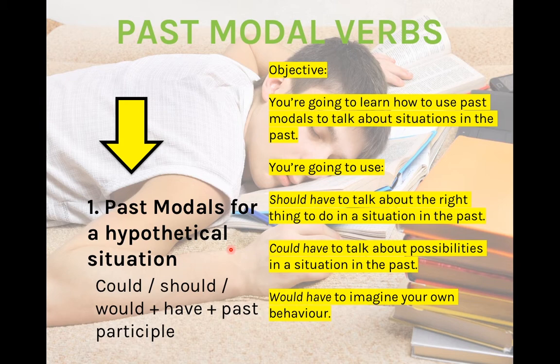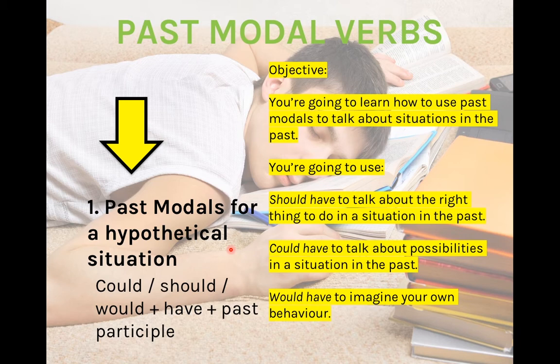We are also going to use could have to talk about possibilities in a situation in the past. Let's imagine a situation in the past that we wish we could change. What are we going to do? We're going to use could have to offer possibilities in that situation. And we're going to use would have to imagine our own behavior in that situation in the past.